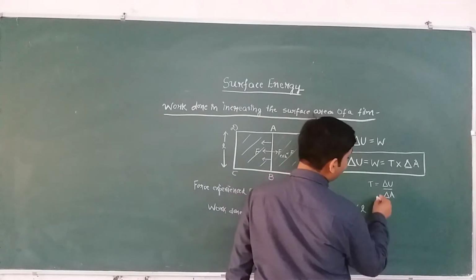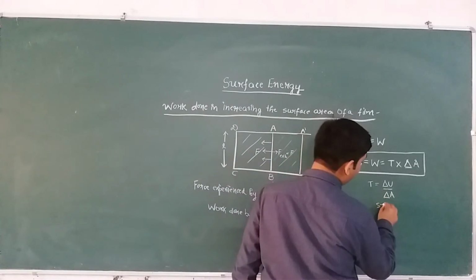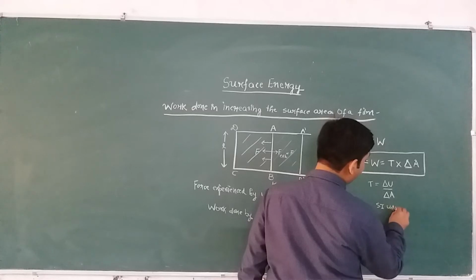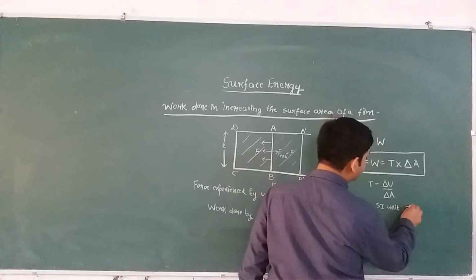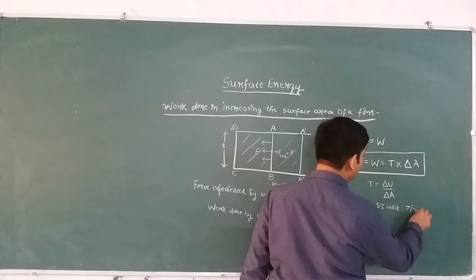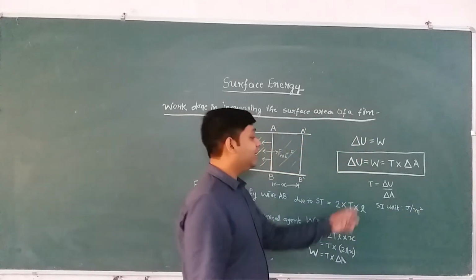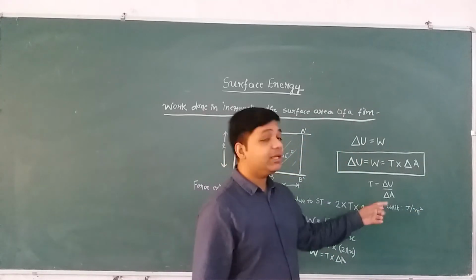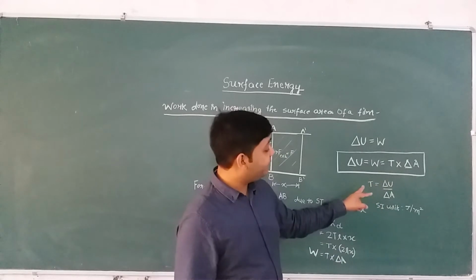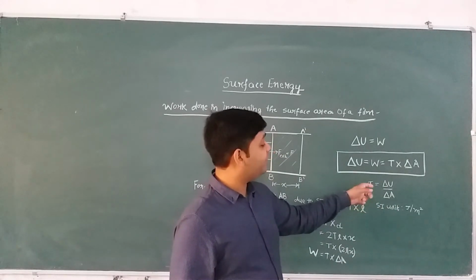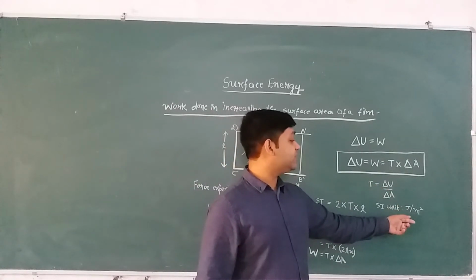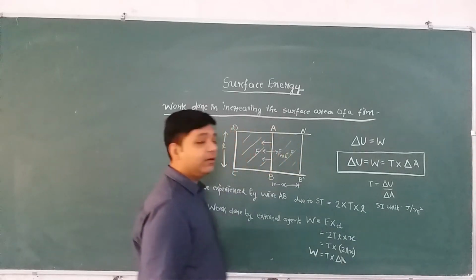And if you ask me the unit, from here the SI unit of surface tension will be joule per meter square. Till now we know that the SI unit of surface tension is Newton per meter, and from here we have another unit of surface tension, which is joule per meter square.